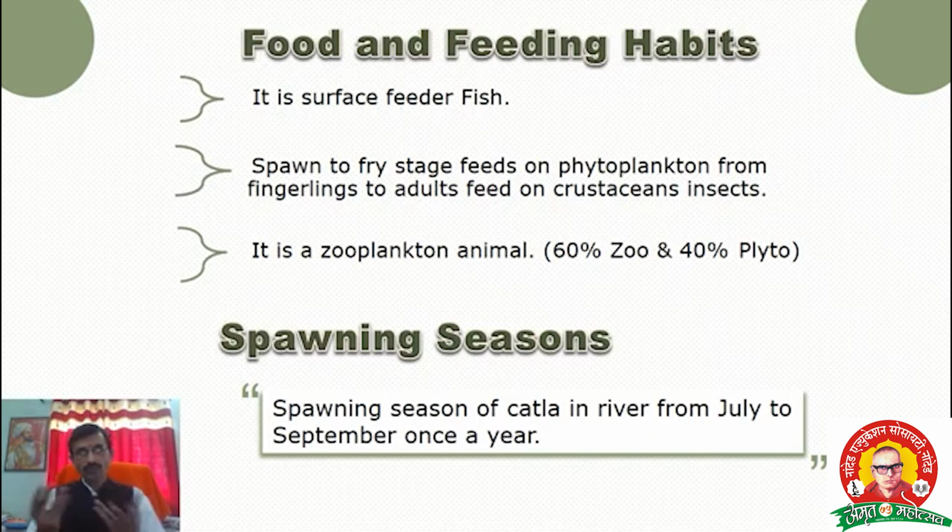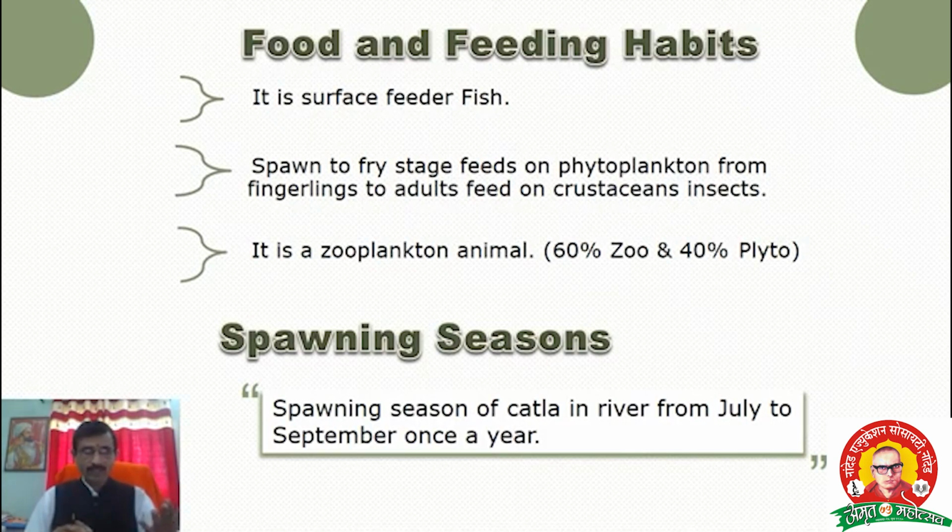But before that, what is meant by plankton? Plankton means microscopic unicellular plants and animals which are present in water. There are two kinds of plankton: phytoplankton and zooplankton. Plant related is phytoplankton, animal related is zooplankton. This is the best way to understand.